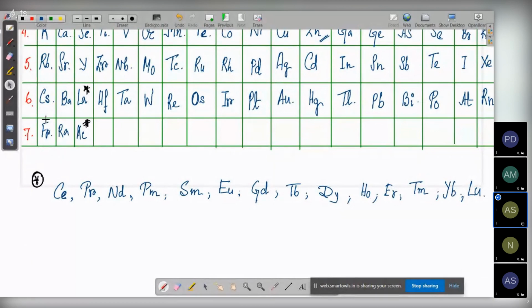All these elements together are known as the lanthanide series. We will read about each of them, what they mean, in the upcoming classes.